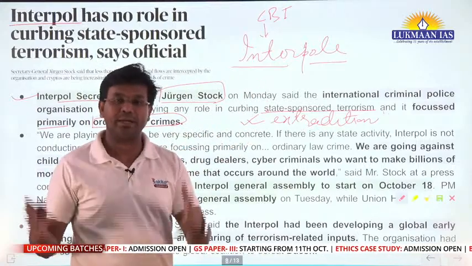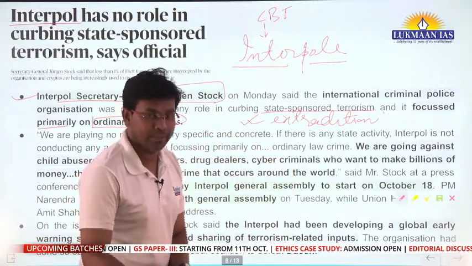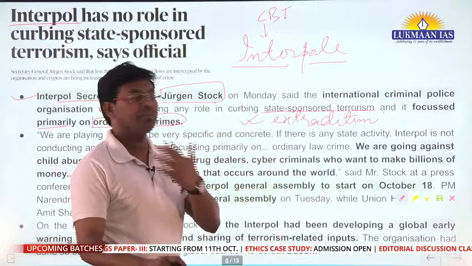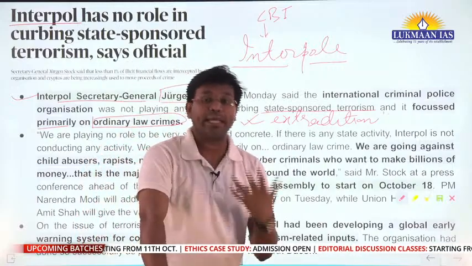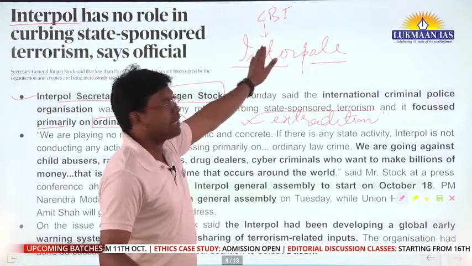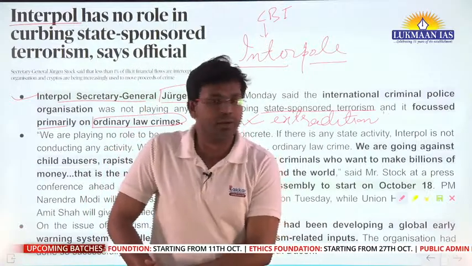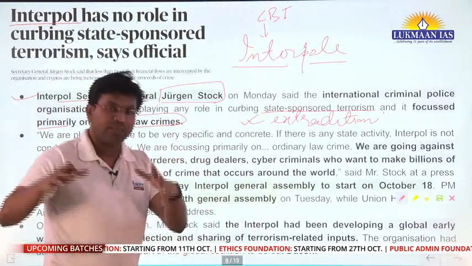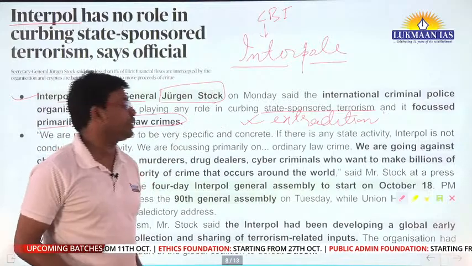We do not know the internal process that they might have followed, but they are most wanted people, right? Dawood Ibrahim, these are most wanted people. So these people have fled. How do we know about the whereabouts of these people? We coordinate with Interpol, okay. So they have committed ordinary law crimes under Indian jurisdiction, okay. So Interpol is dealing with those affairs.